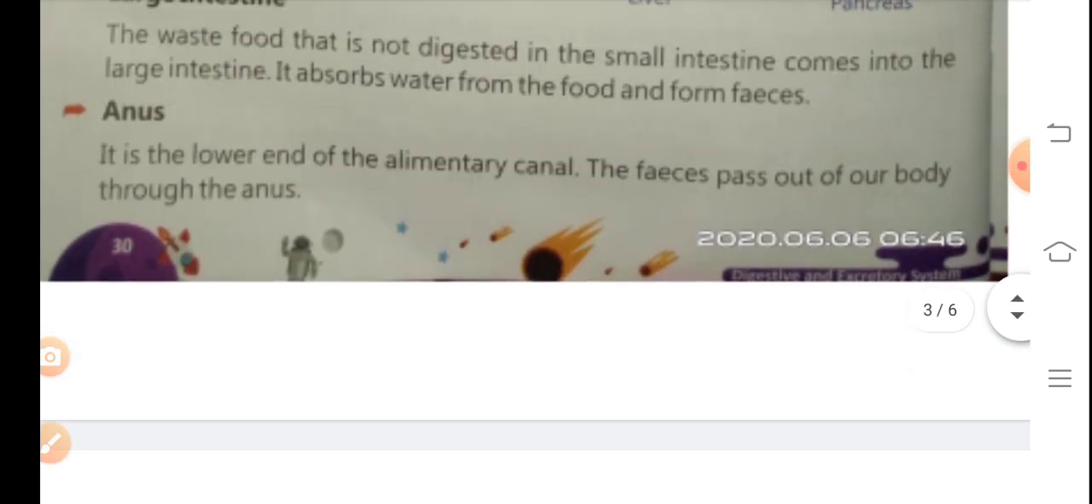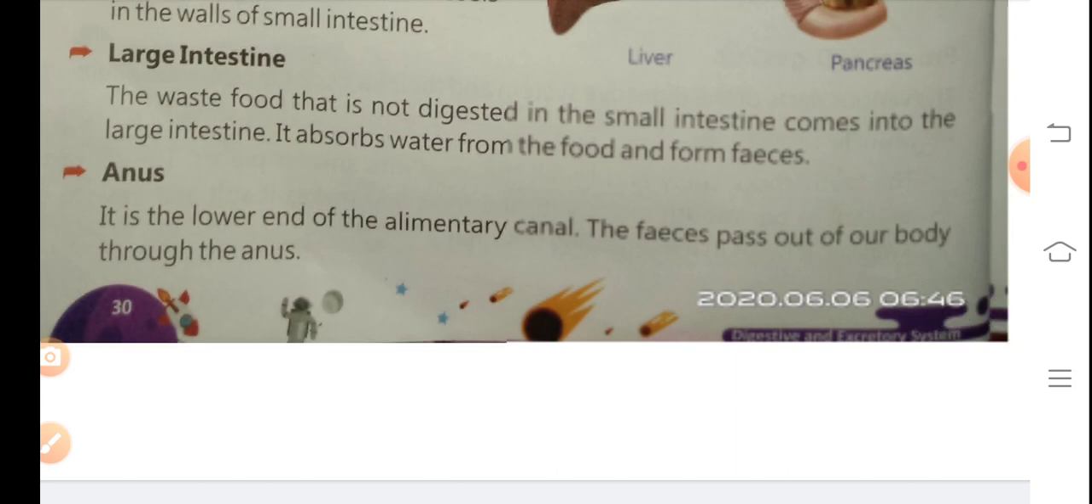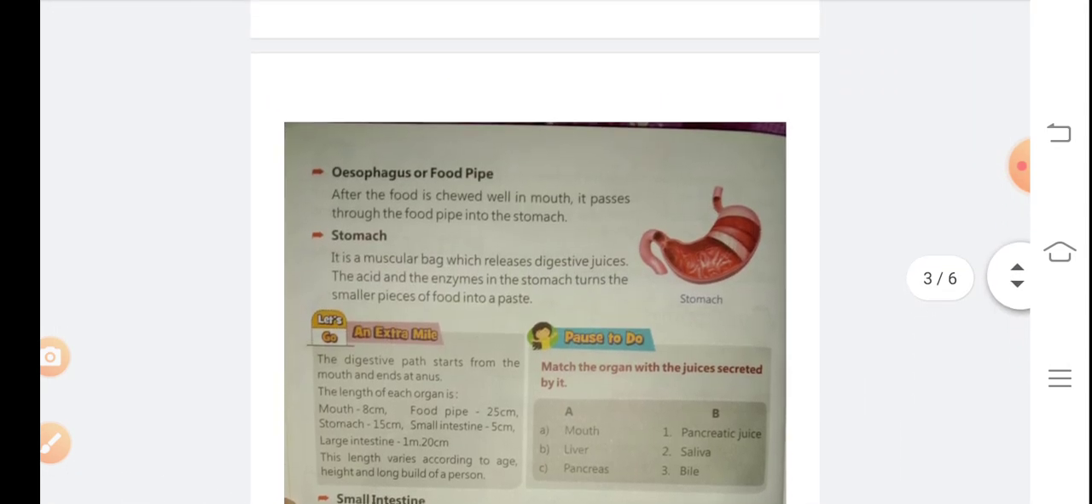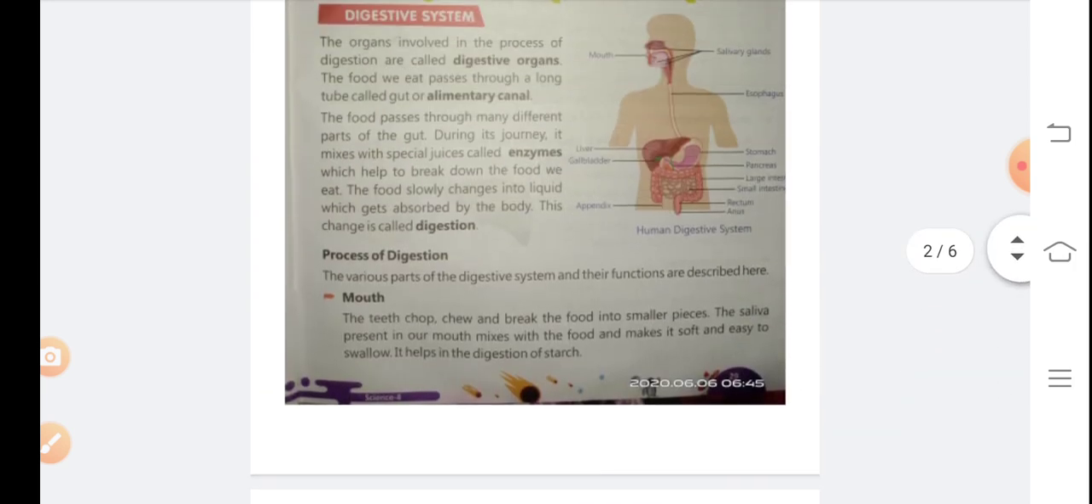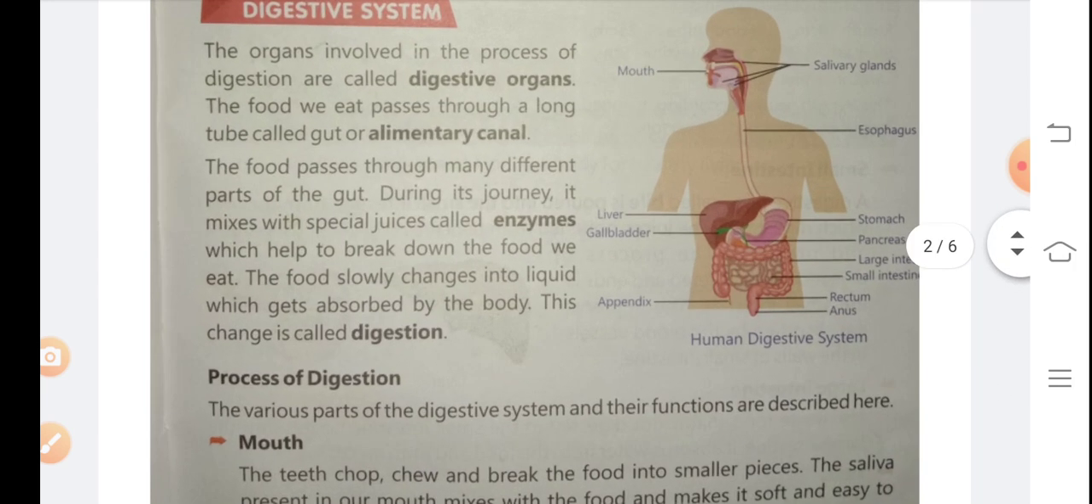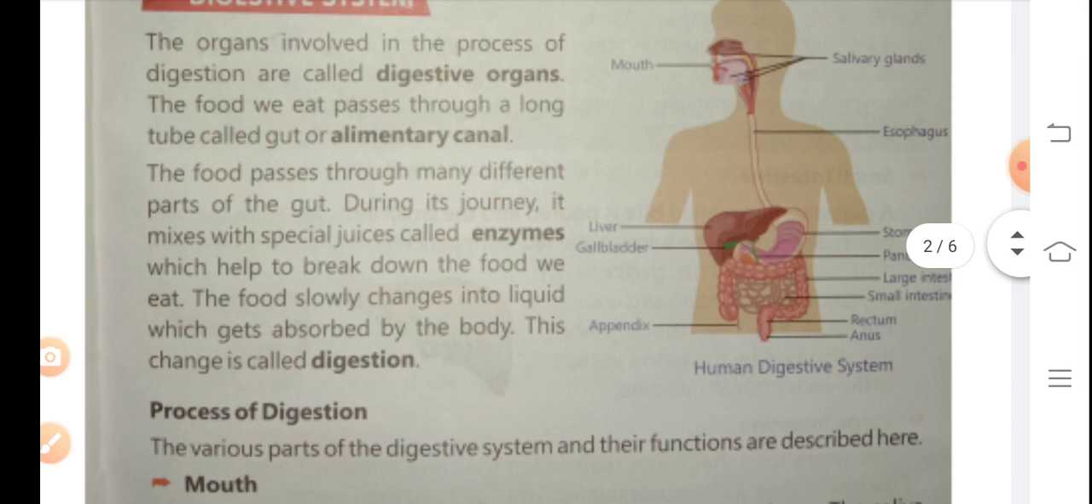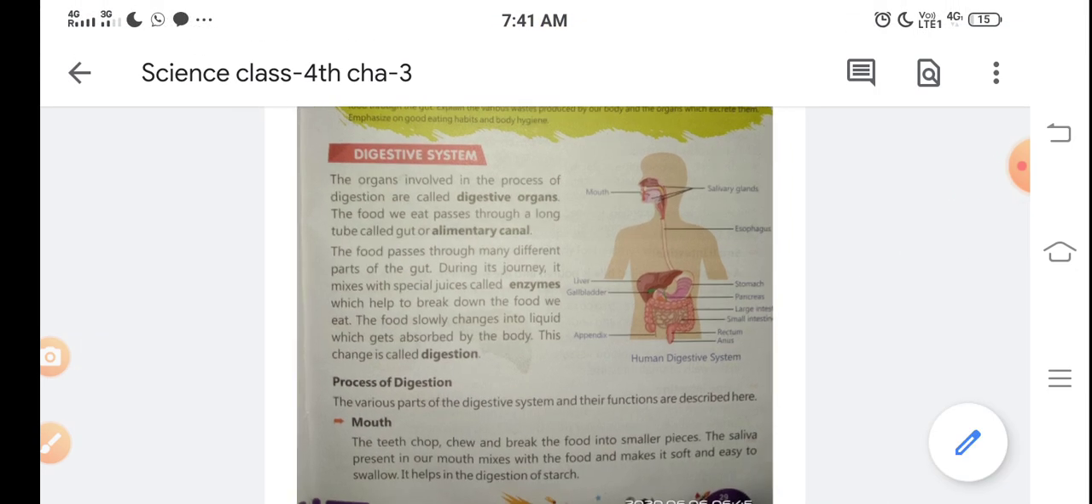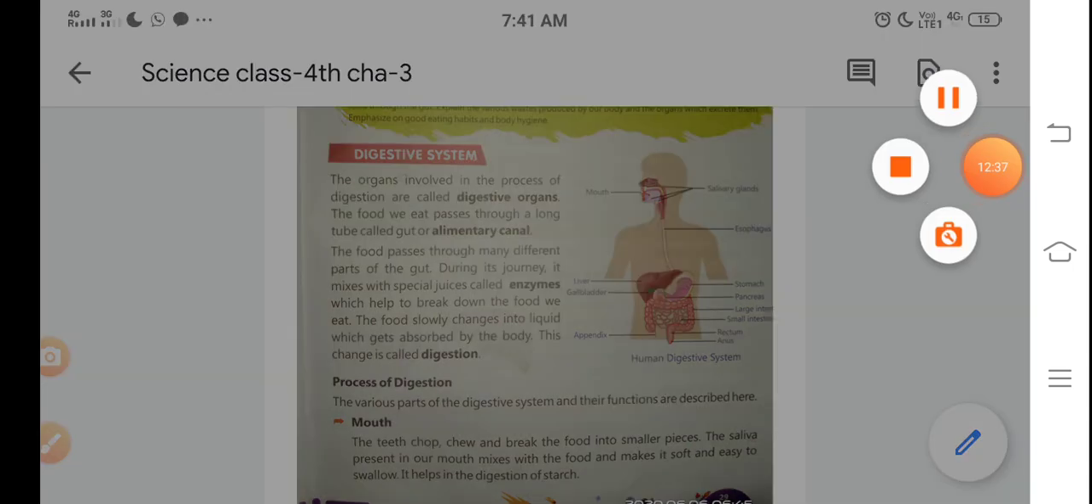Okay, so my dear students, today's complete topic is finished, and the next topic we will discuss in the next class. So my dear students, first read all the topics, and then also make the figure of the human digestive system in your fair copy. Okay, so my dear students, stay home, save your life, and continue your study. Okay, thank you.